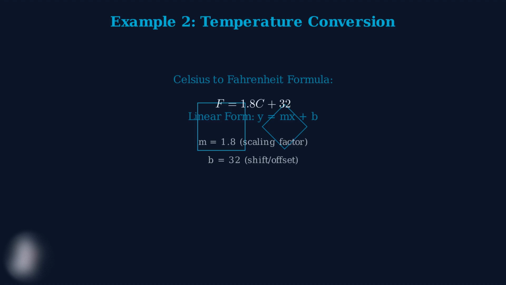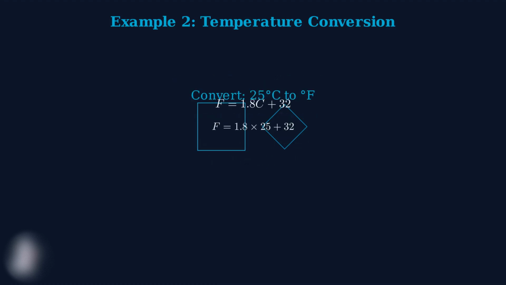Let's convert 25 degrees Celsius to Fahrenheit. We substitute C equals 25 into our formula. F equals 1.8 times 25 plus 32. First, we calculate 1.8 times 25. This equals 45. This is the scaling part of our linear transformation. Finally, we add 32 to get our result.